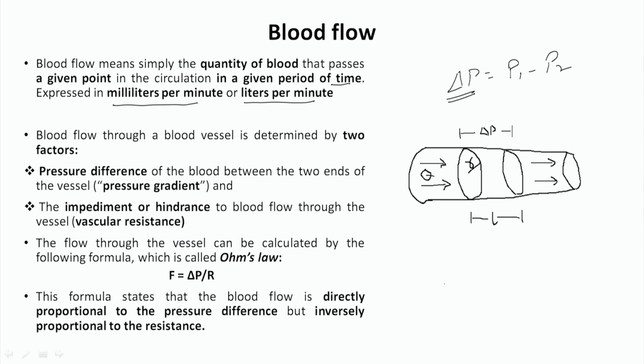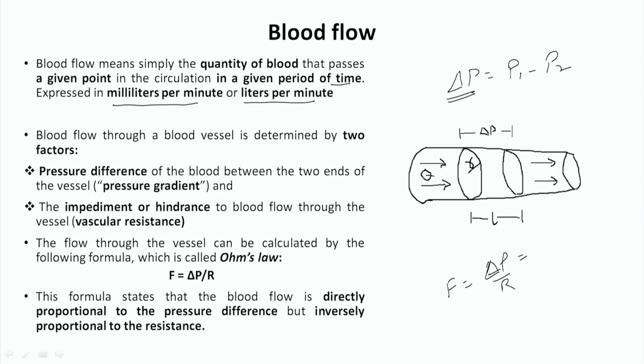You can see here that F is equal to delta P by R. Delta P is the pressure difference and R is the resistance. From this formula you can see that flow is directly proportional to the pressure difference. Whatever the pressure difference is, blood flow will be directly proportional to that, and it is inversely proportional to the resistance.